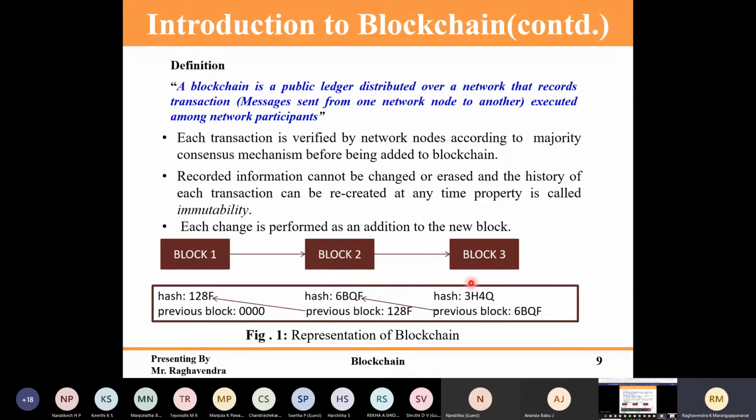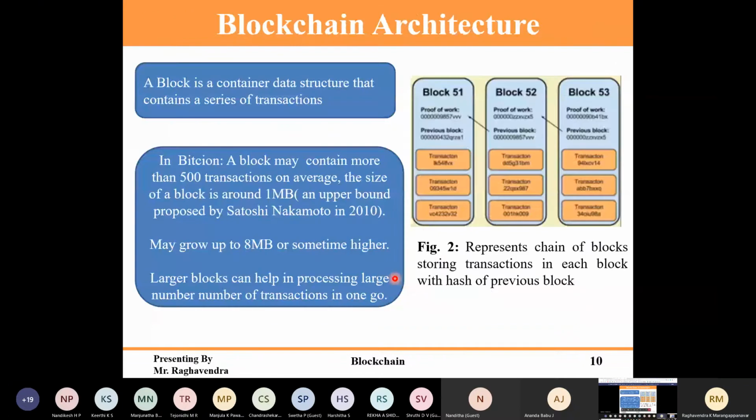So you are getting my point, right? It's called immutability, because once the data is stored, it's like a linked list structure. Whenever the chain breaks, that chain will become invalid. So this clearly shows what the contents of each block are. In actual blockchain, everything comes under transactions. So here you can see a block contains a data structure that contains a series of transactions.